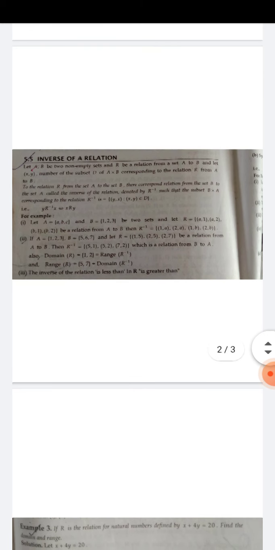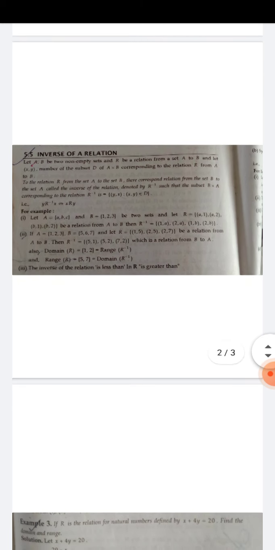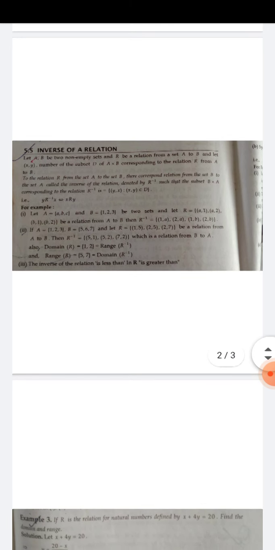One example is given. Let A = {a, b, c}, B = {1, 2, 3} be two sets, and let R = {(a,1), (a,2), (b,1), (b,2)} be a relation from A to B. Then R inverse. R inverse कैसे निकालेंगे? उल्टा कर दीजिए. (a,1) will become (1,a), (a,2) will become (2,a), (b,1) will become (1,b), (b,2) will become (2,b).